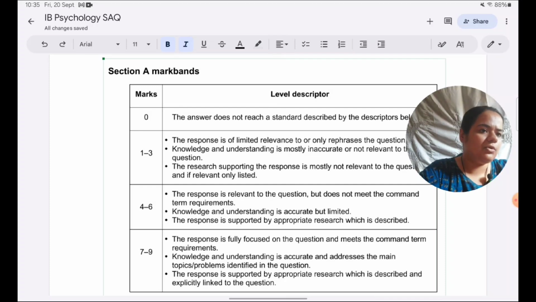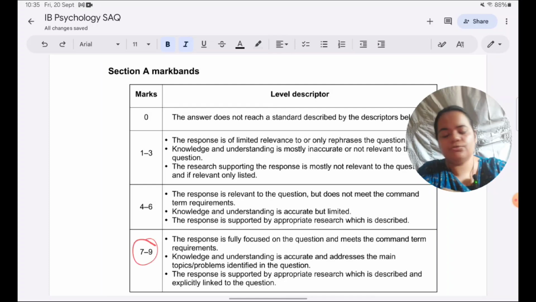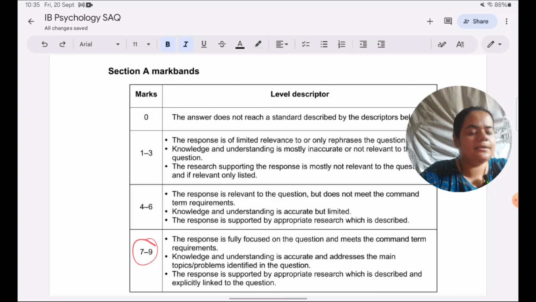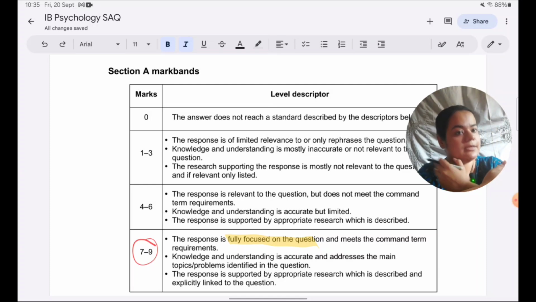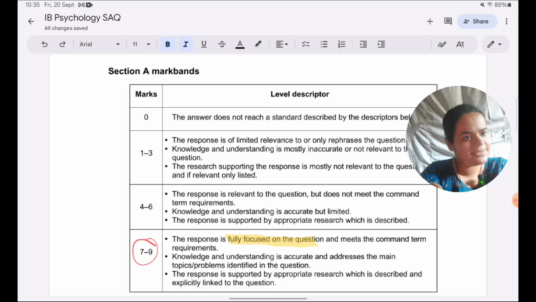Of course, we want to score in the 7 to 9 mark band. Ideally, we want to score 9 out of 9. So our focus should be on that one. The first requirement to make our answer meet the 7 to 9 mark band is that the response should be fully focused on the question. Was our response fully focused on the question? Yes, because we spoke about an ethical consideration and we did not talk in general about any study or theory or what ethical guidelines are in general and why they should be maintained, nothing of that sort. The question asked us for one ethical consideration, we were fully focused on that and it was relevant to the following study. So we have met this requirement.